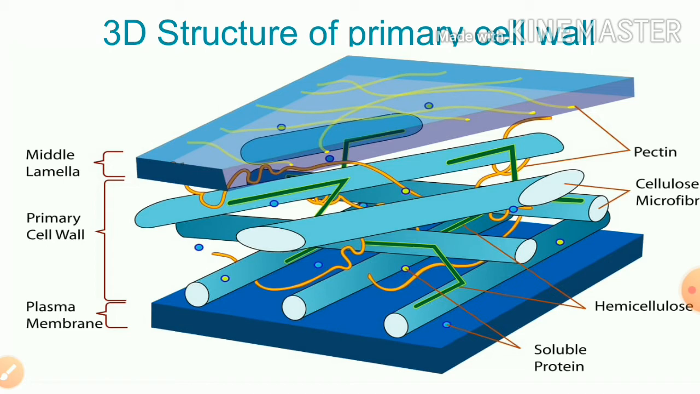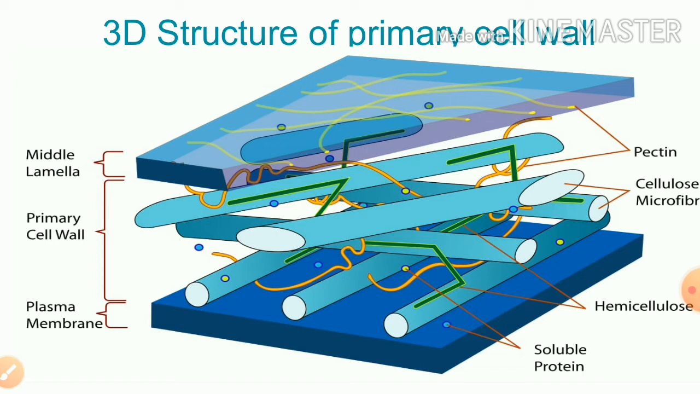In the 3D structure of the primary cell wall, which is on your screen now, the middle lamella is present on the upper side. After that the primary cell wall is present. After that the plasma membrane is present. As we studied before, the plant cell is formed by two cell walls: the outer cell wall, that is dead, made up of the primary or the secondary cell walls, and the inner cell wall, called the plasma membrane, that is the living cell wall. So here everything is clear. This 3D structure is just for you.